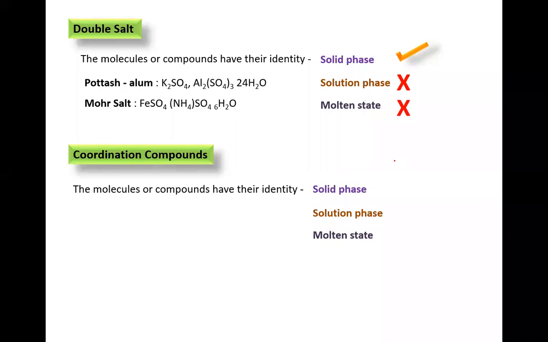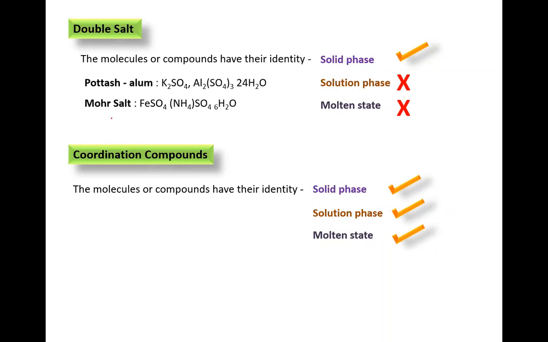So it won't split up into respective ions in solution phase also. It should be a complex ion only.